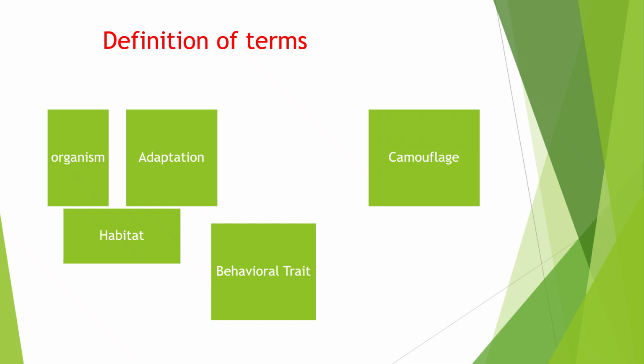Behavioral traits. This is the actions or patterns of activity that help an organism survive, such as the migration or hunting at night. Camouflage. The ability of an organism to blend in with its surrounding to avoid predators or sneak up on the prey.